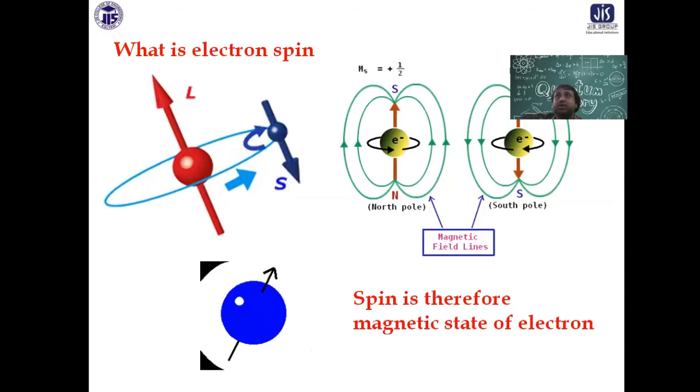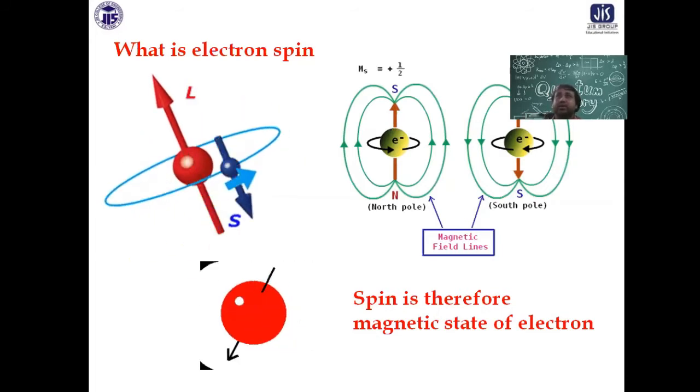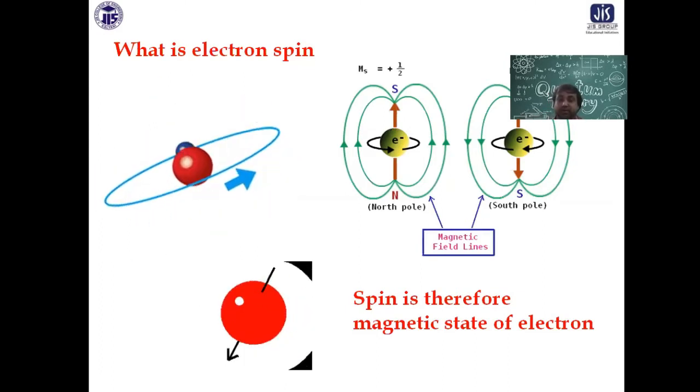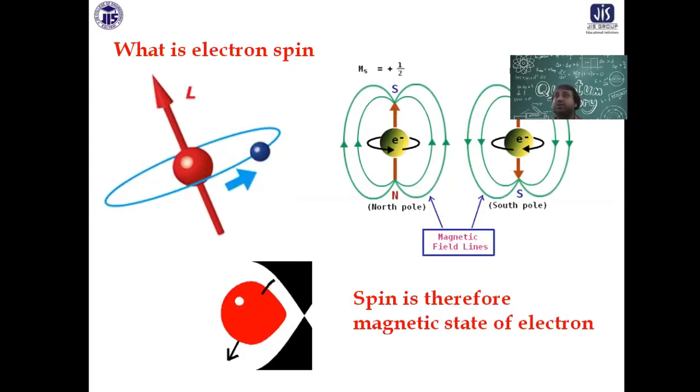Now, electron motion around the nucleus is like this. As you can see in the picture, because of the orbital motion, a charged particle is moving. By the Biot-Savart law, there will be current, there will be some magnetism. But apart from that, the electron has got its own spin motion also. For spin motion also, a magnetic field will be associated, as you can see in the picture.